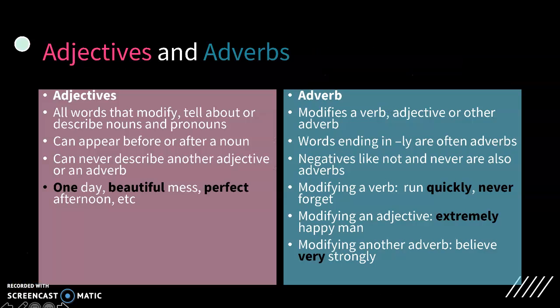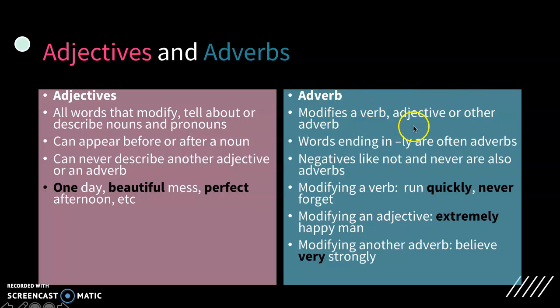Okay, next we're looking at adjectives and adverbs. Important to notice that the difference between an adjective and an adverb is what it modifies or tells about. Okay, adjectives can only tell about nouns and pronouns. That's it. It can come before the noun, it can come after the noun, but it can only tell about a noun. You see here how one tells about day, beautiful tells about mess, and perfect tells about afternoon. Day, mess, and afternoon are nouns. One, beautiful, and perfect are all adjectives. So that's pretty straightforward.